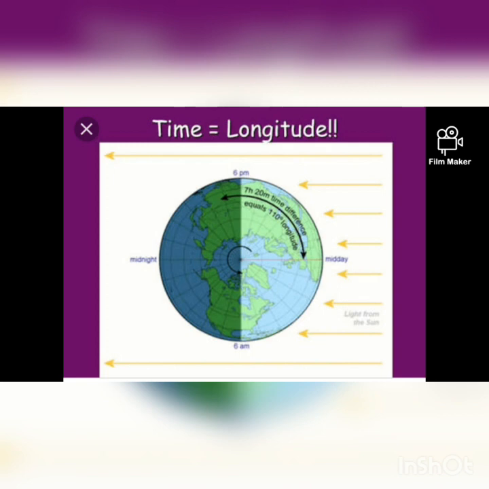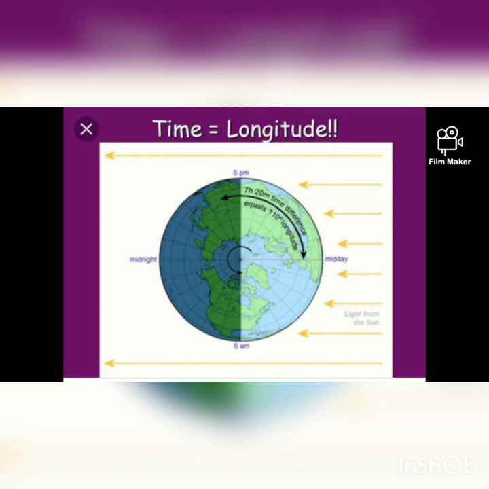Often we see AM and PM on mobiles or in many places. So what do we mean by AM? AM stands for ante meridian, that means before noon. Then PM stands for post meridian, that means afternoon.